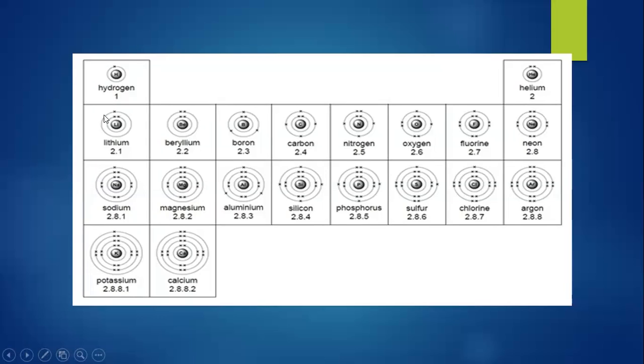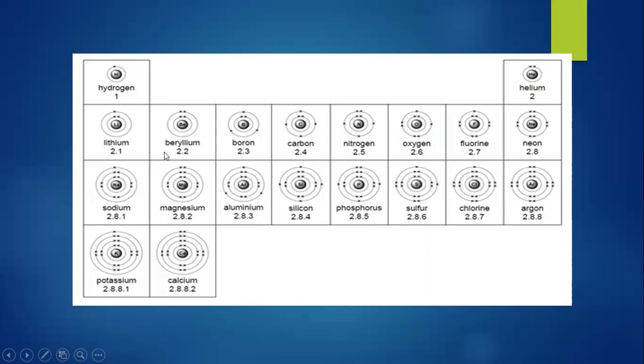Here this is the second shell. We have arranged the 2 in the first shell, so 1 is left. So where are we going to place this third electron? In the second shell. So we can write the electronic configuration like this: 2 1. Like, in the first shell we have 2, and in the second shell we have 1. The first shell is known as the K shell and the second shell is known as the L shell.